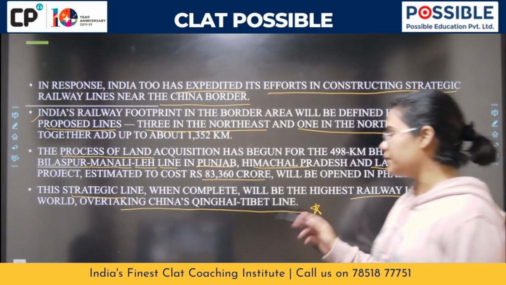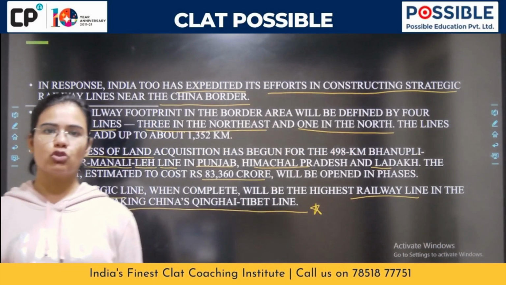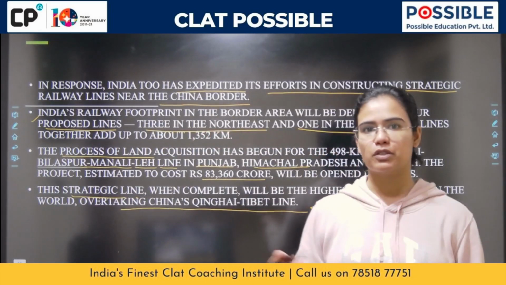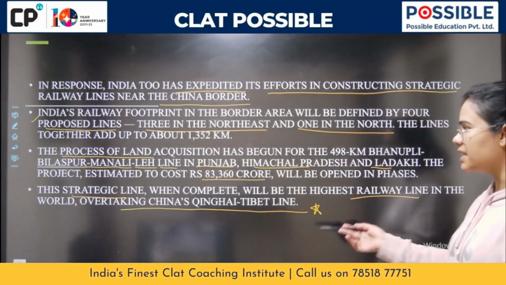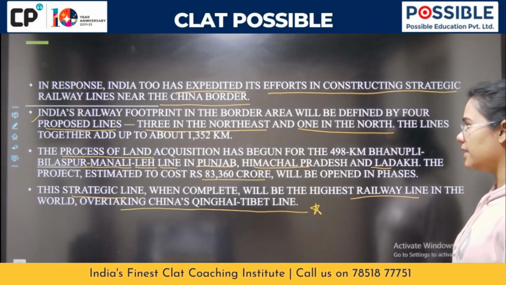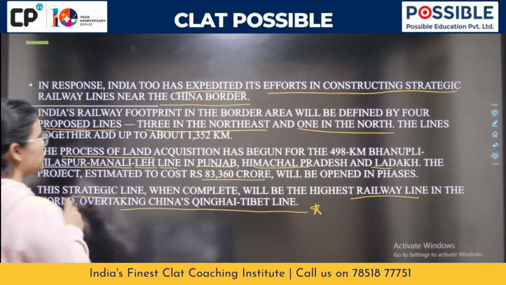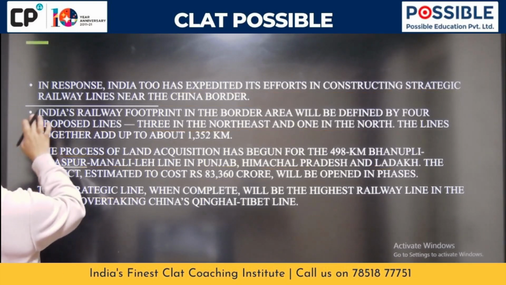Of course, I hope that it is made soon and does become the world's highest, but it is not the world's highest yet because it hasn't been made yet, right? So we need to know which is the world's highest railway line, and let's see when we are able to make ours. But that will happen super soon. So this is what is happening in terms of our defense.